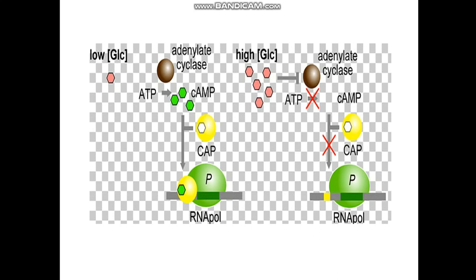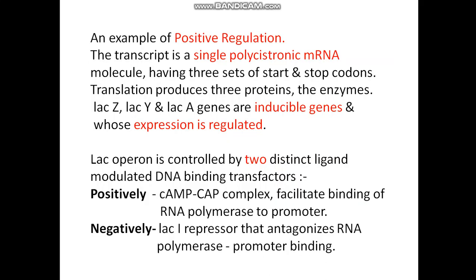Here we can see high glucose: adenyl cyclase is inhibited, no synthesis of cyclic AMP, no binding with CAP, and RNA polymerase cannot attach to the promoter site. When glucose is low or lactose is present, adenyl cyclase is active, cyclic AMP is synthesized, binds to the CAP and binds to the CAP site. And now RNA polymerase can identify this initiating complex and transcription initiates. And this is an example of positive regulation.